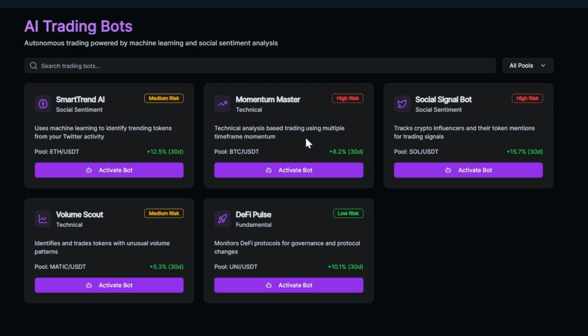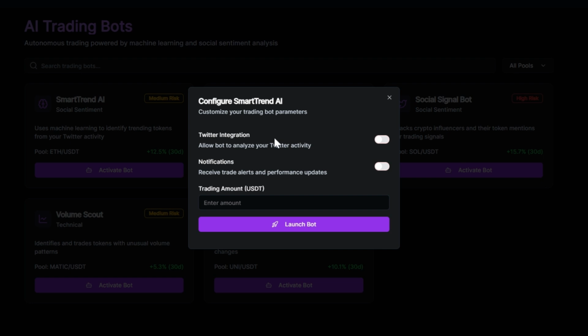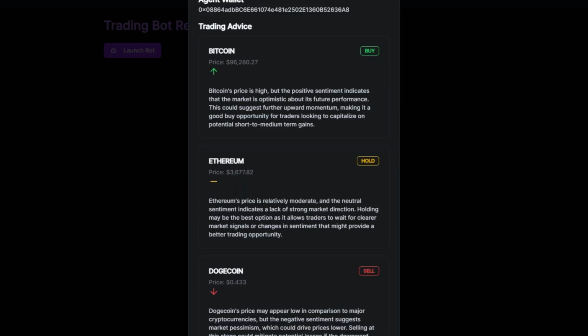Here I can apply a Twitter integration bot. I have one Twitter integration. I've made some Twitter posts about Bitcoin and Ethereum. I want to enable notifications so that whenever a token's price drops, it sends a notification. I have 100 USDT, so let's say I use 10 USDT to create one list token. Let's see what the token uses. First it goes to my Twitter and extracts the tokens that I have been posting about. Then it suggests what trades I should take, and it also automatically takes those trades.